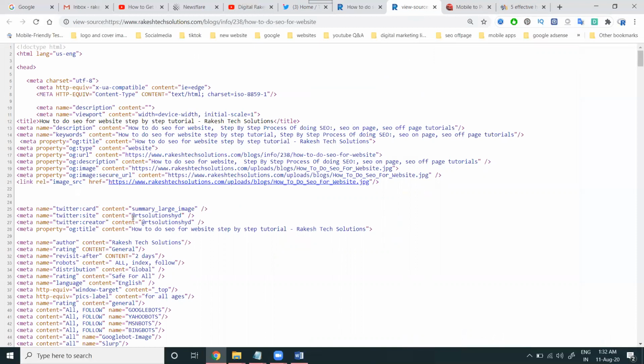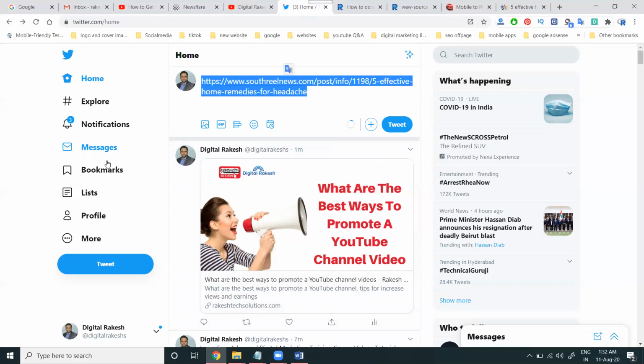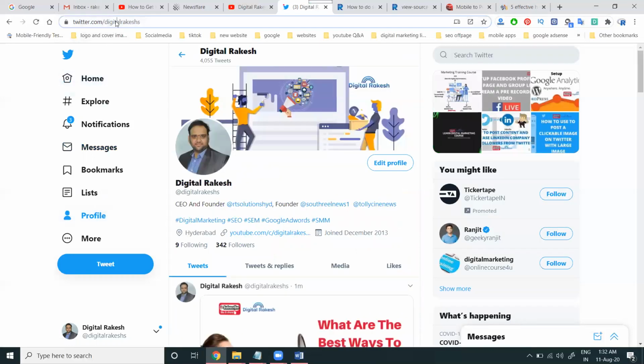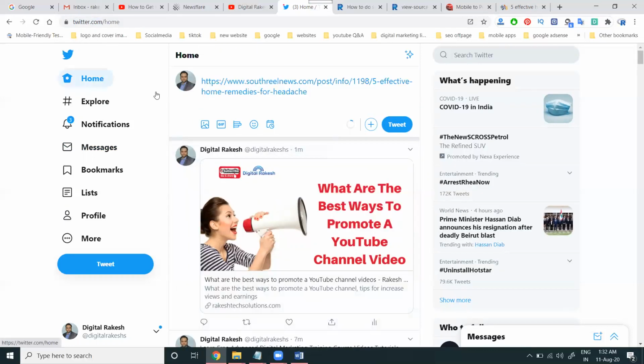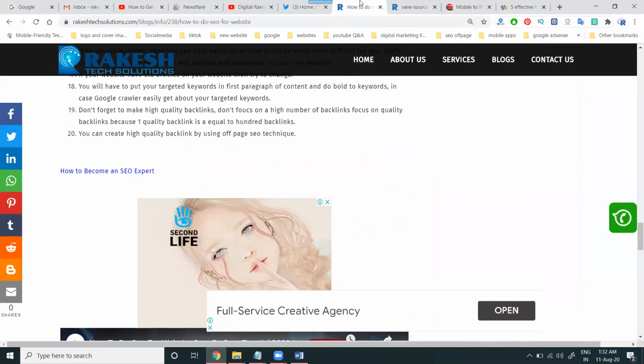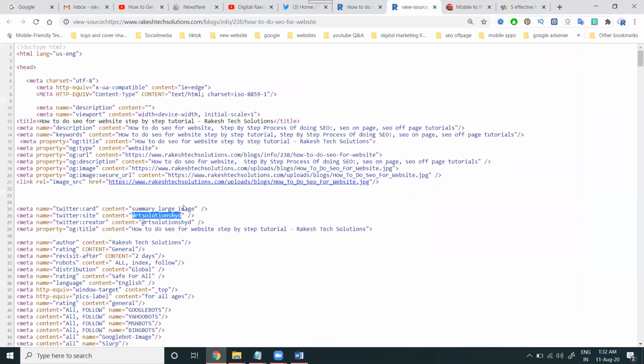In this username, you can just update your Twitter username. Where can you find the username? Go to profile. This is your username. I have not updated this one. I will update it further in the particular option in the Rocket Solutions. So this is a way to activate fetching of your particular website link for the Twitter option.